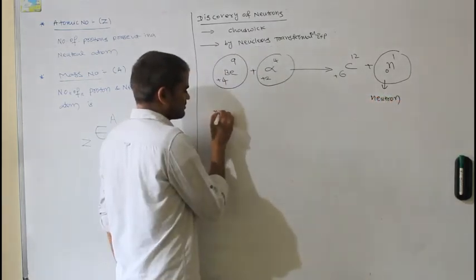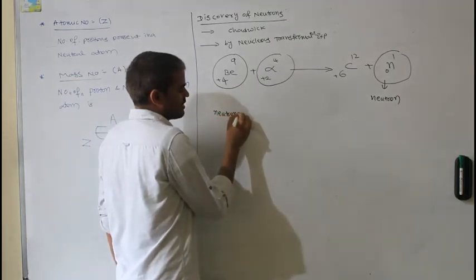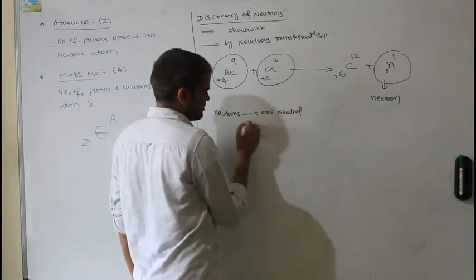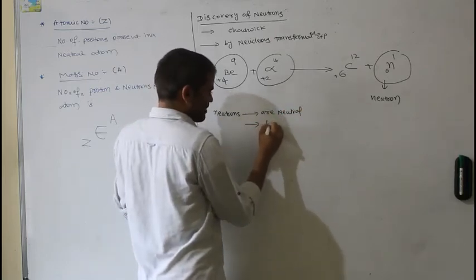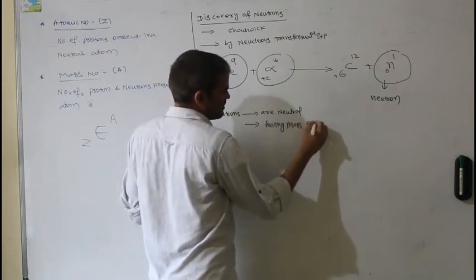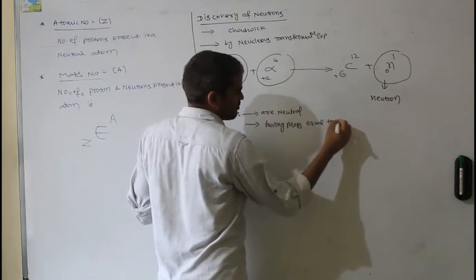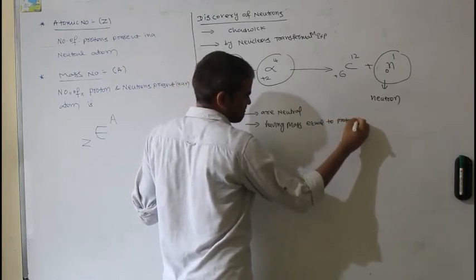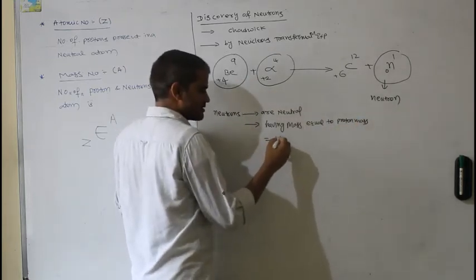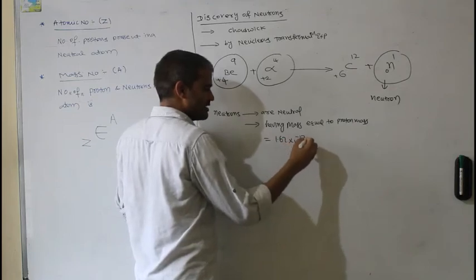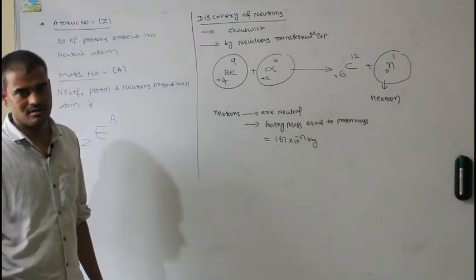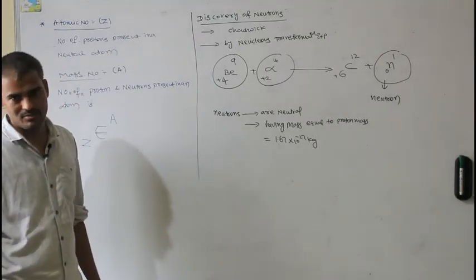So neutrons are neutral, having mass equal to the proton mass. What is the proton mass? 1.67 × 10^-27 kg. Like this, neutrons were discovered by James Chadwick by the nuclear transformation experiment.